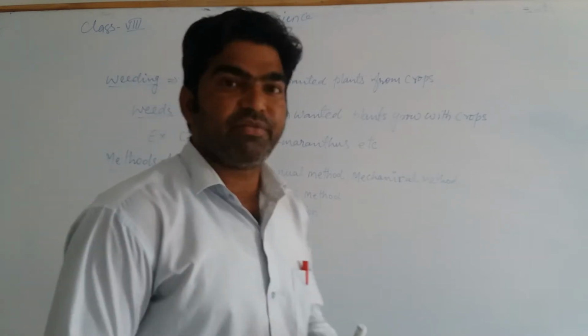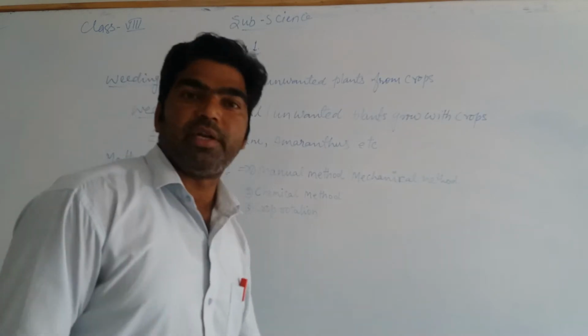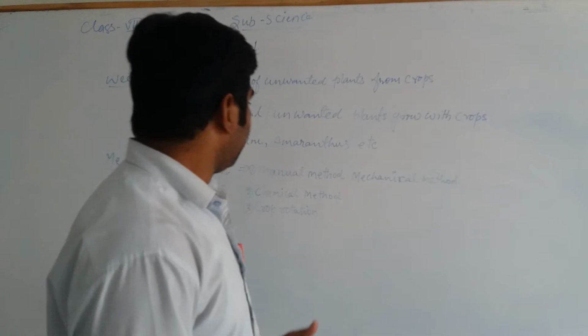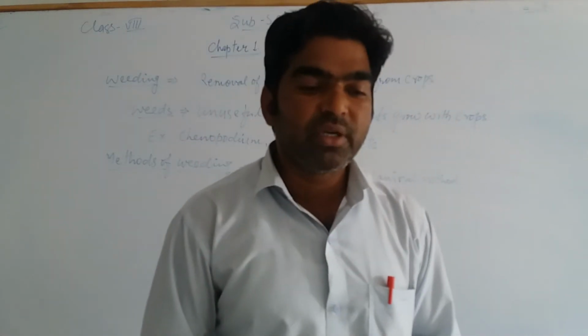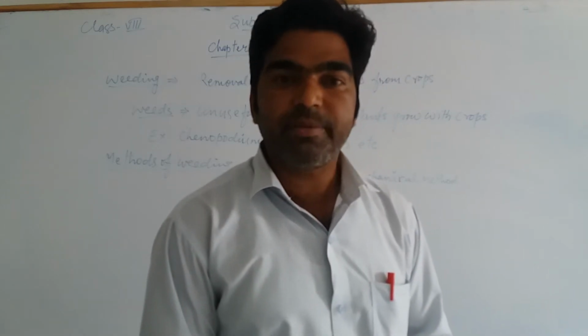First, the methods of weeding. These are three different methods: the manual or mechanical method of removing weeds, second is the chemical method, and third is crop rotation. Manual or mechanical methods means the methods by which, manually, with the help of some tools,